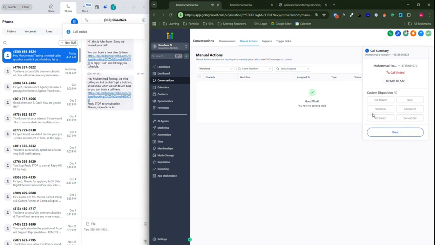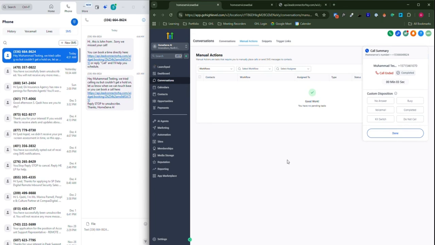For example, kill switch means there are certain people, like, for example, I book a call with this person and I want to make sure that this customer doesn't get any calls back from us that could mess up the lead. In that scenario, I'll do kill switch, which basically kills any calls going to the customer.